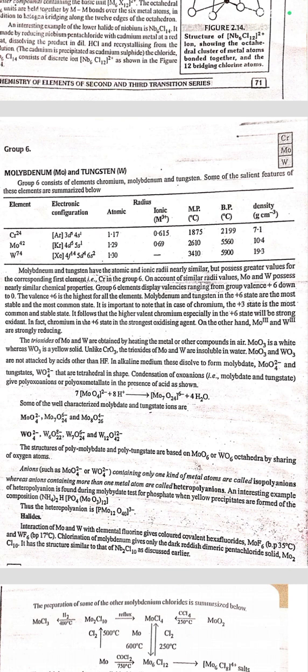The trioxides of molybdenum and tungsten are obtained by heating the metal or other compounds in air. MoO3 is white, whereas WO3 is a yellow solid. Unlike CrO3, the trioxides of molybdenum and tungsten are insoluble in water. MoO3 and WO3 are not attacked by acids other than HF. In alkaline medium, these dissolve to form molybdate and tungstate, MoO4 2- and WO4 2-, which are tetrahedral in shape. Condensation of oxoanions gives polyoxoanions and polyoxometallates in the presence of acids, as shown.